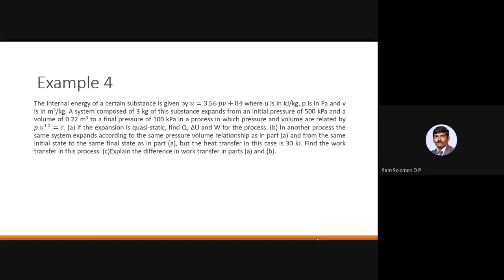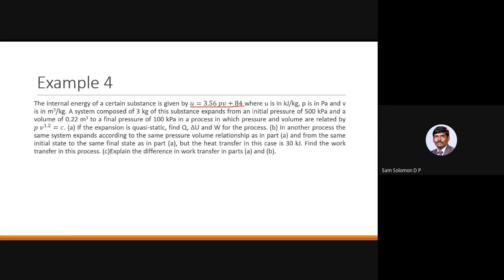Okay, the internal energy of a certain substance is given by U equal to 3.56 PV plus 84, where U is in kilojoule per kilogram, which means this U is specific internal energy. What is given here is specific internal energy. That is why you have the units in kilojoule per kilogram, and they have given it as an equation where P is in Pascal and V is in meter cube per kilogram.